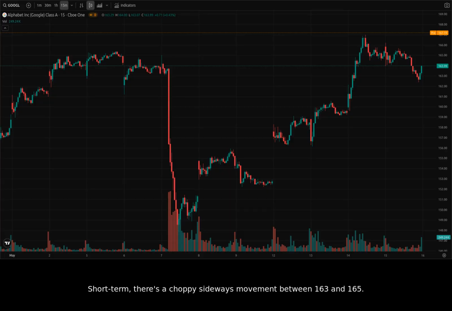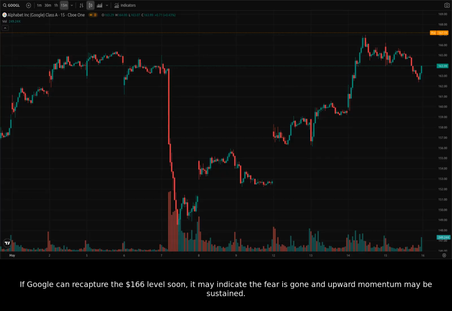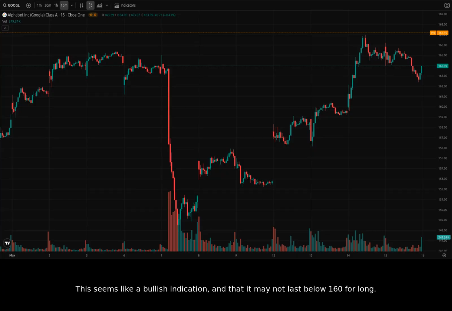Short term, there's a choppy sideways movement between 163 and 165. If Google can recapture the $166 level soon, it may indicate the fear is gone and upward momentum may be sustained. This seems like a bullish indication, and that it may not last below 160 for long.